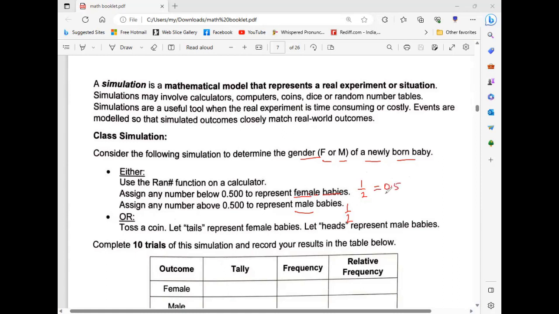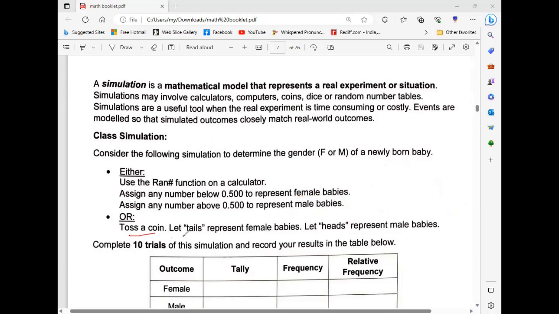This is often denoted by 0.5. How did you get 1 by 2? Only two genders are mentioned, male and female, so the sample space has 2 outcomes. If you want female, one choice out of 2. If you want male, one choice out of 2. So the probability will be 1 by 2.